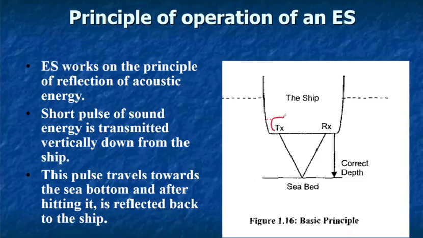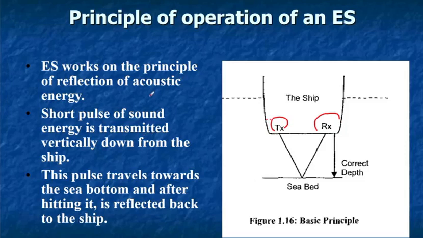This is the place where the transducer is fitted, which sends the pulses, and this is where the receiver of the echo sounder is fitted. It is on the forward portion of the ship where the echo sounder is fitted.